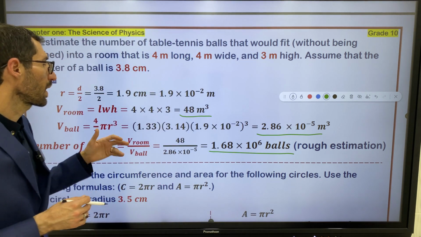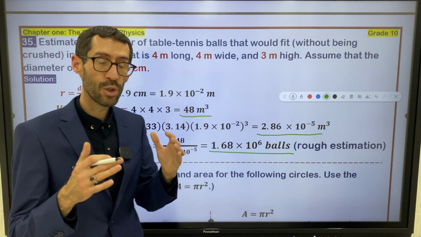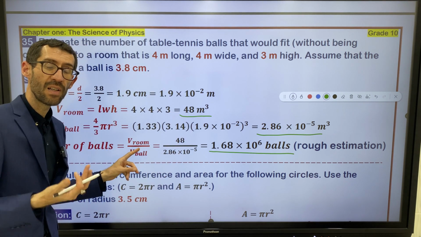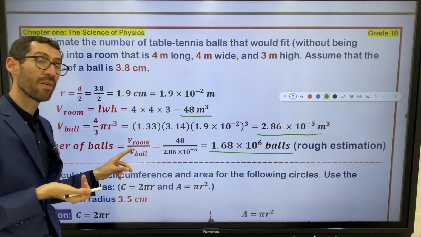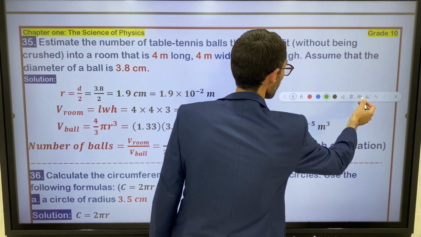After that, you divide the larger volume, which is the volume of the room, by the smaller volume, which is the volume of the sphere. Right. Let's move on to the other question.